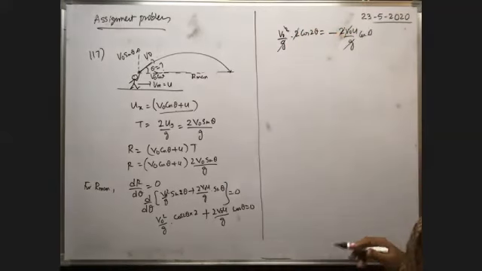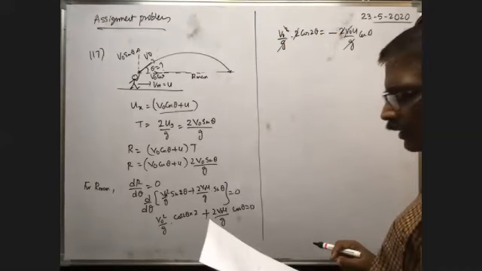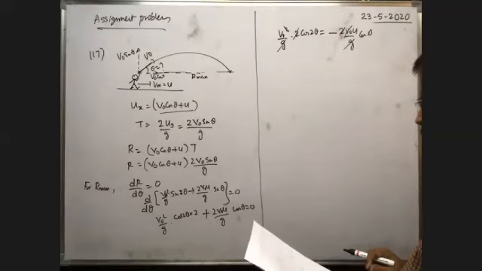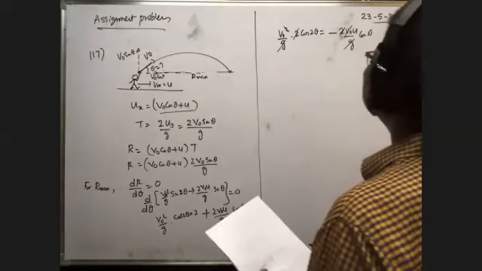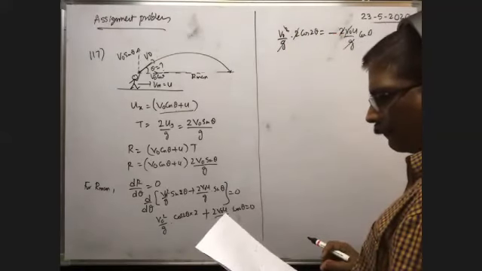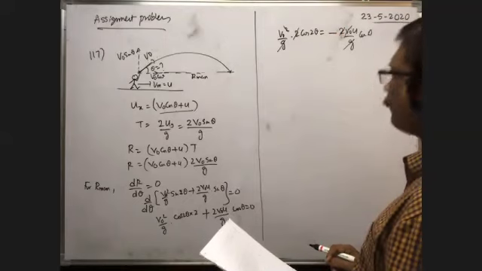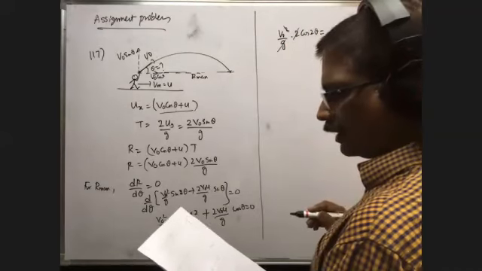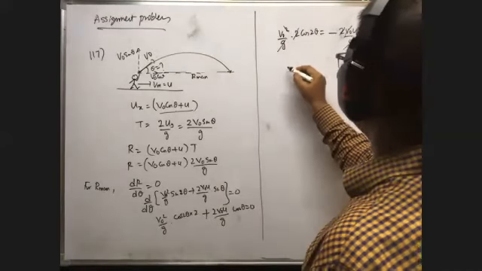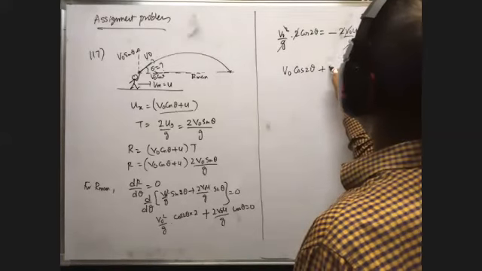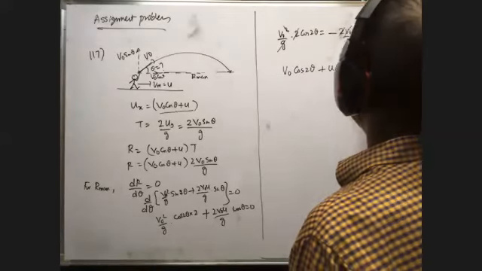Therefore, v naught cos 2 theta plus u cos theta is equal to 0.